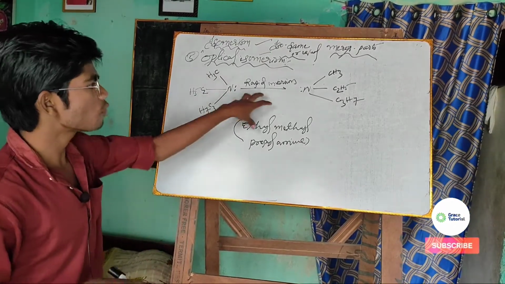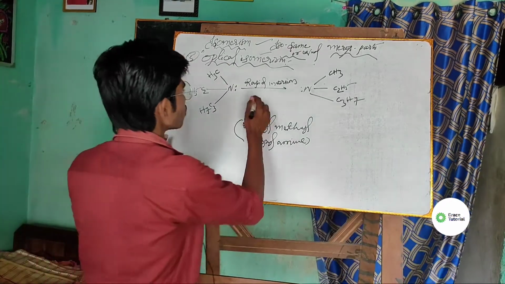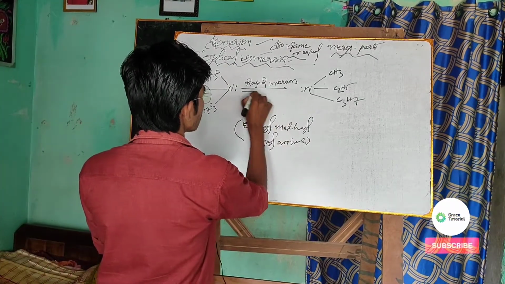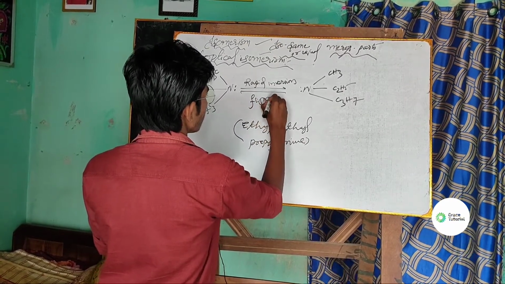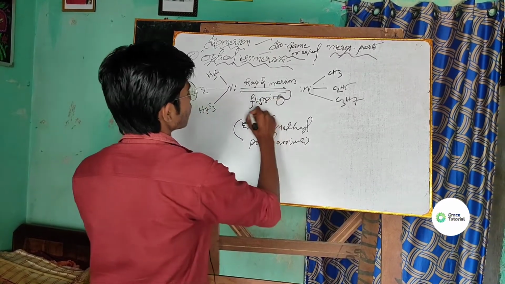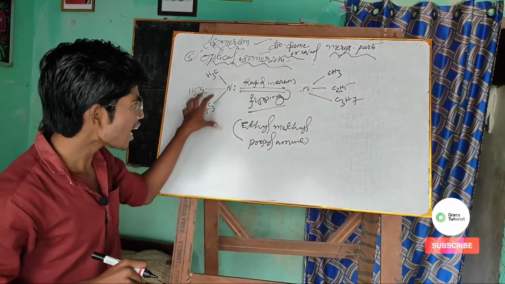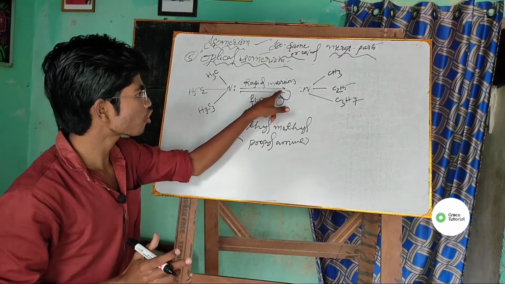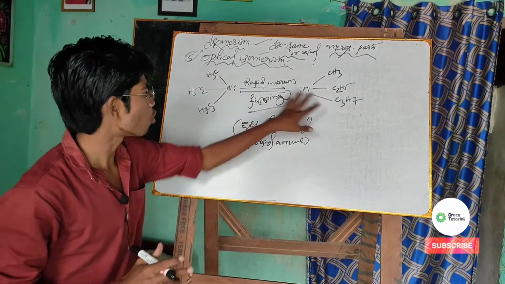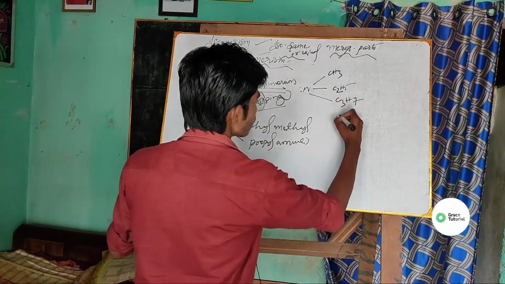This ethyl methyl propyl amine, due to its rapid inversion, is also called flipping. In these optical isomers, the amine has been placed here, but due to the rapid inversion it will be written like so, and this is the enantiomeric form of the first one, and this is the enantiomeric form of the second one.